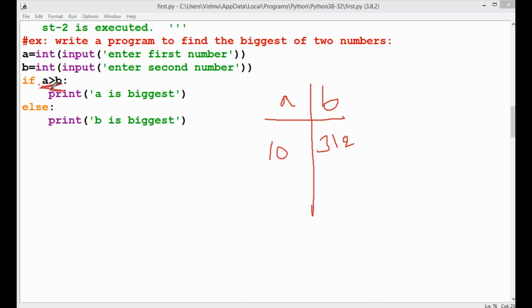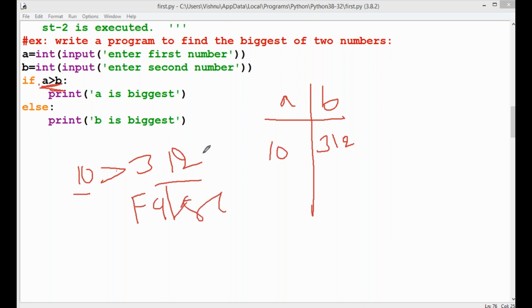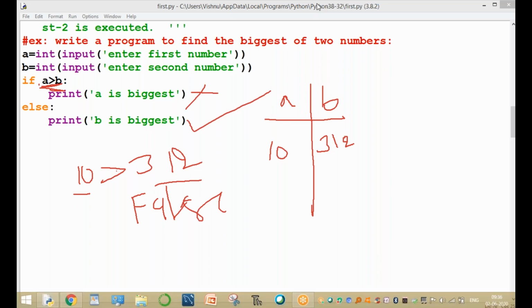If A is greater than B, A value 10 is greater than B value 312? This condition returns false. In this case, this is not executed; the else statement will be executed. Here the output is B is the biggest value. Okay, run this.